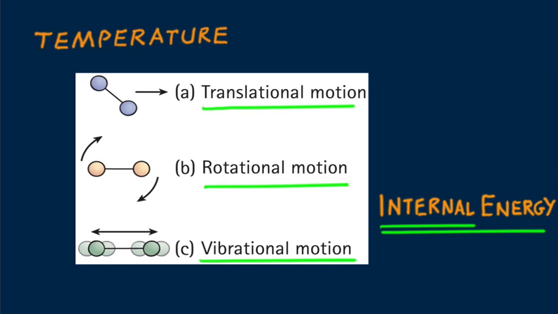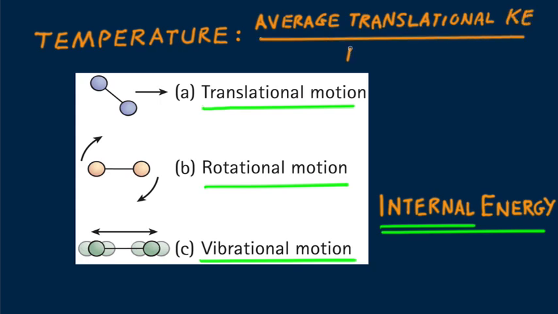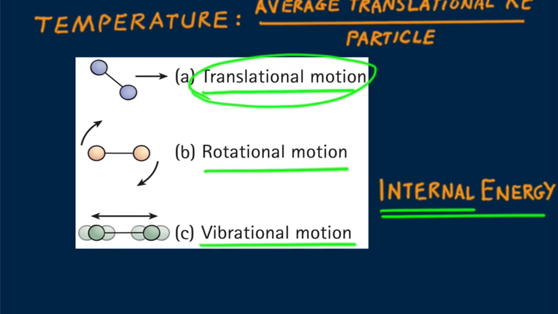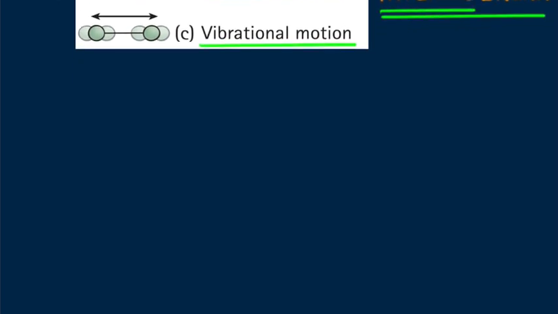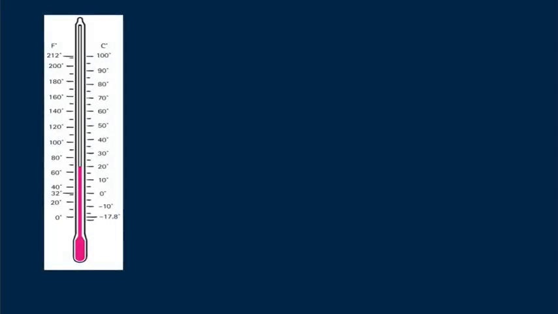Getting back to temperature, translational motion and its corresponding translational kinetic energy is what defines temperature. Temperature is a measure of the average translational kinetic energy per particle in a substance. Rotational and vibratory motion may be energetic, but they don't contribute to temperature. It's translational motion that contributes to temperature. Whereas energy is measured in joules, temperature is measured in degrees. Temperature is expressed by degrees of hotness or coldness on some chosen scale.